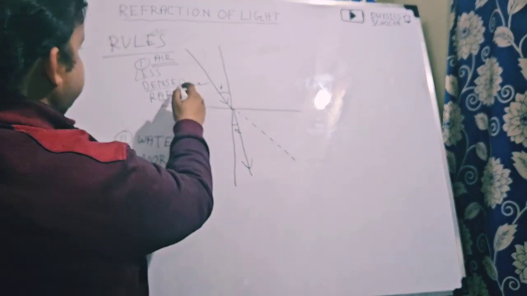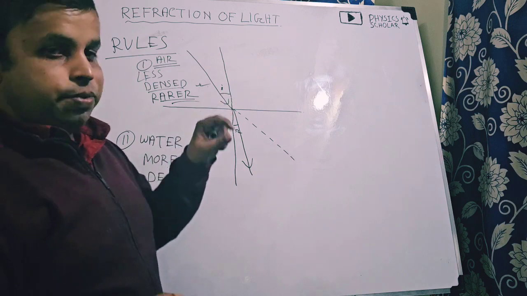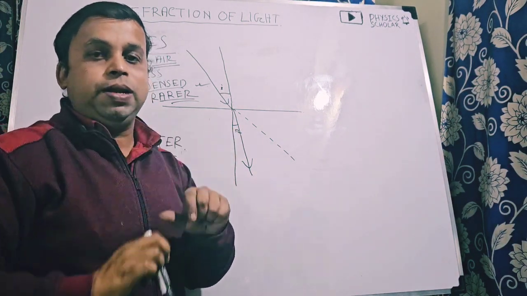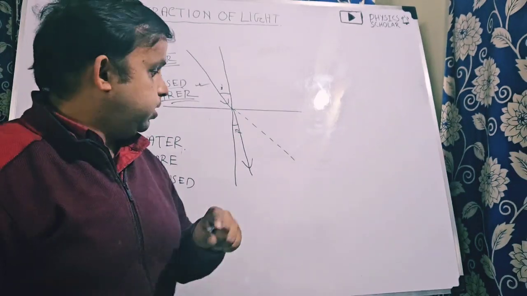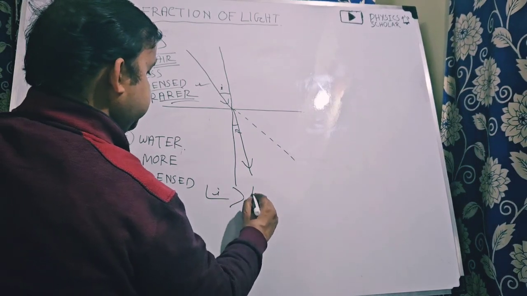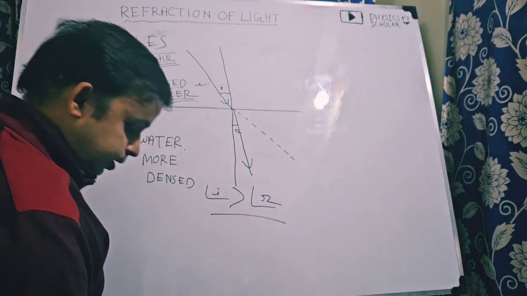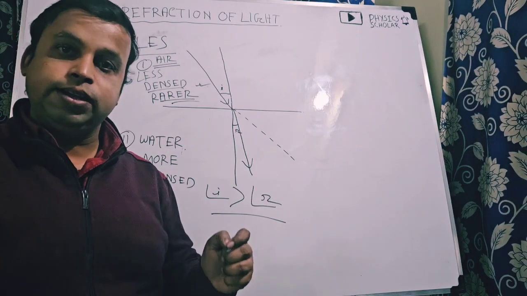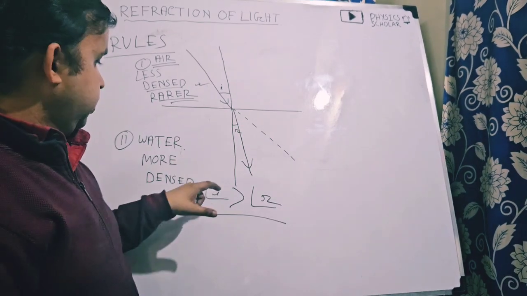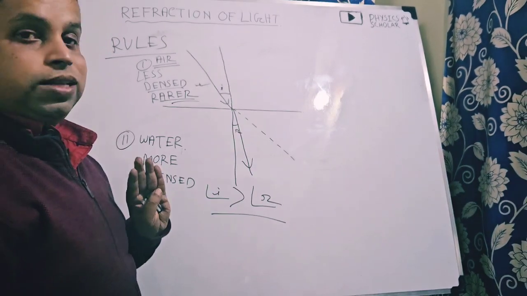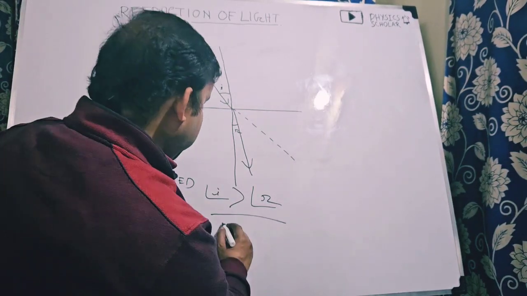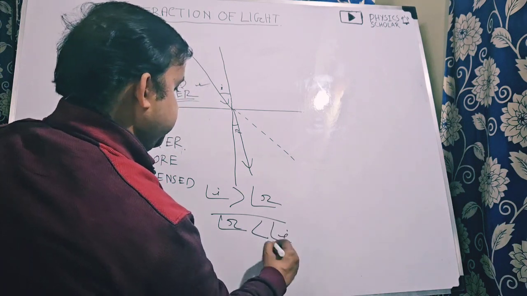Clear? So if a ray of light coming from a rarer medium enters into the denser medium, then the refracted ray will move towards the perpendicular drawn at the point of incidence. Here we can say angle of incidence will be greater than angle of refraction. Or angle of refraction will be less than angle of incidence.